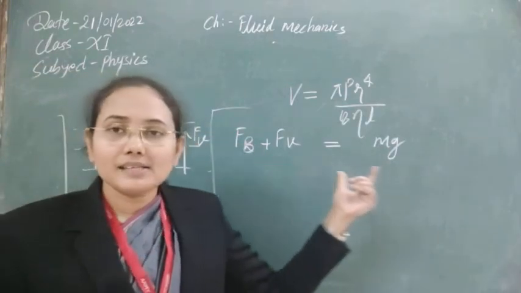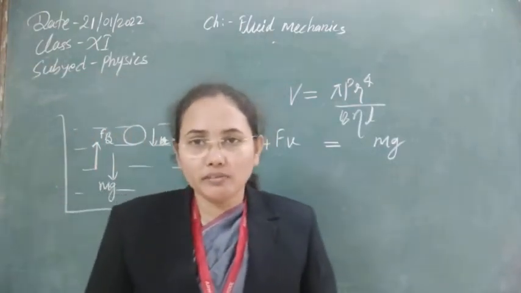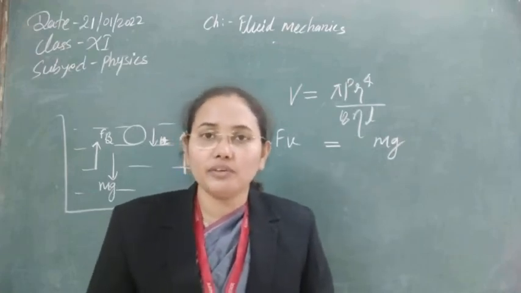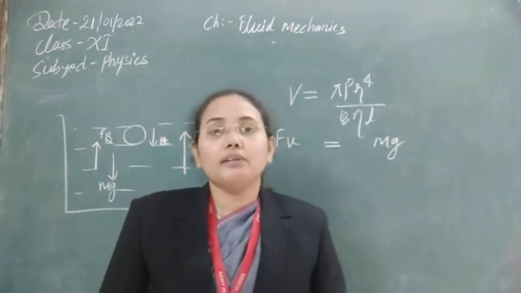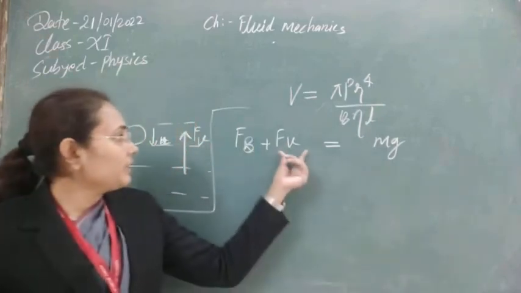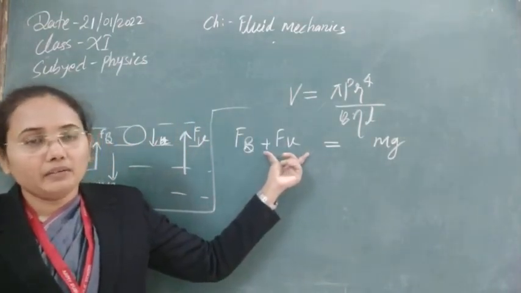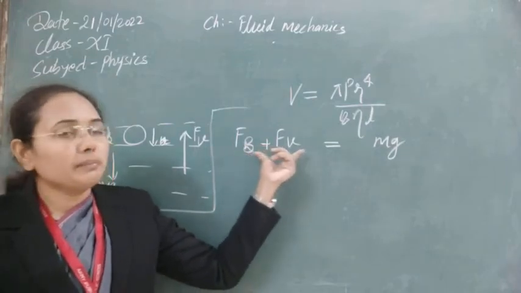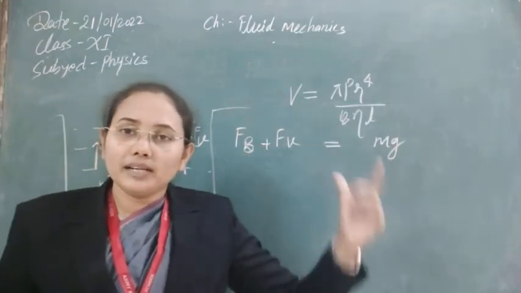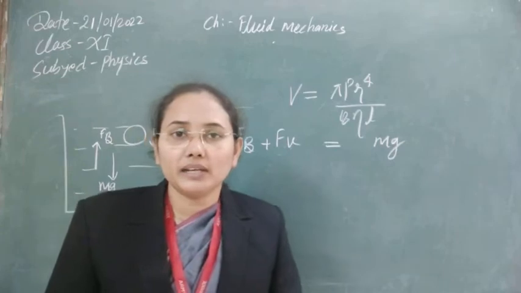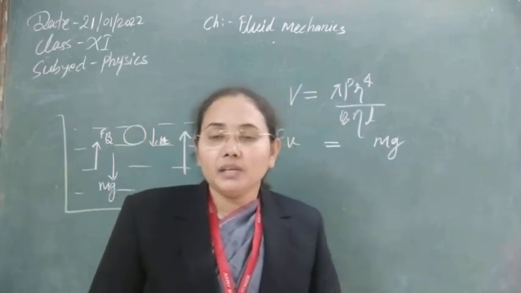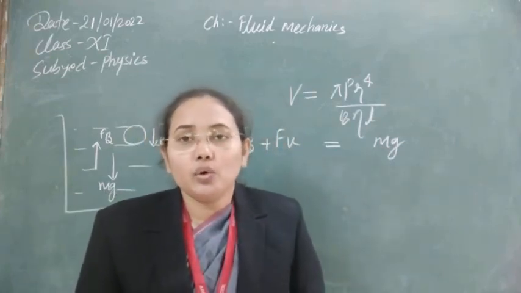If in the starting the upward directional force is less than the downward directional force, the ball will obviously move downward, but there will be a time when, due to the continuous increase in this factor Fv, a value will be reached for which the upward directional force will counterbalance the downward directional force, and at that time the ball will face no net force.